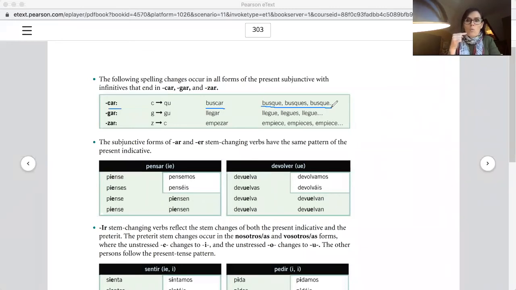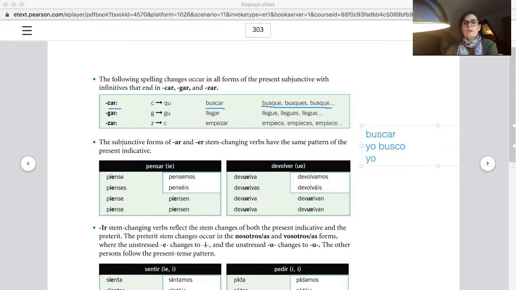Therefore, I'm going to type it for you. So you have buscar. When you said yo busco, I find, it was still k. The sound is the same.